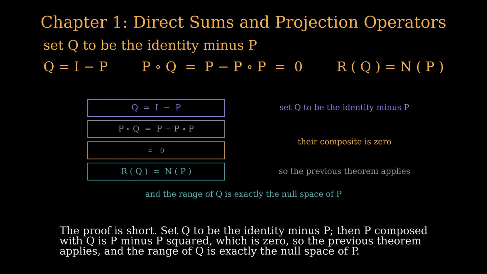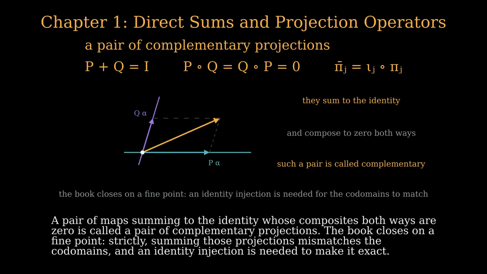The proof is short. Set Q to be the identity minus P, then P composed with Q is P minus P squared, which is 0, so the previous theorem applies, and the range of Q is exactly the null space of P. A pair of maps summing to the identity whose composites both ways are 0 is called a pair of complementary projections. The book closes on a fine point. Strictly, summing those projections mismatches the codomains, and an identity injection is needed to make it exact.